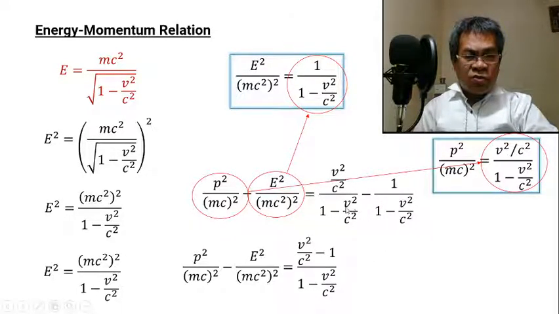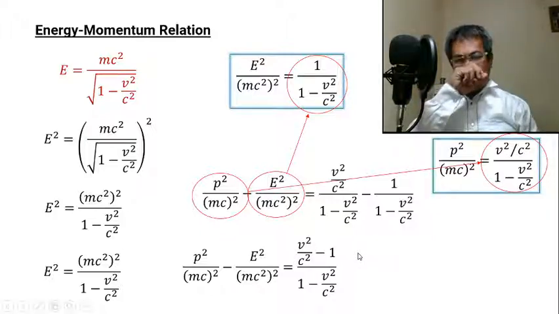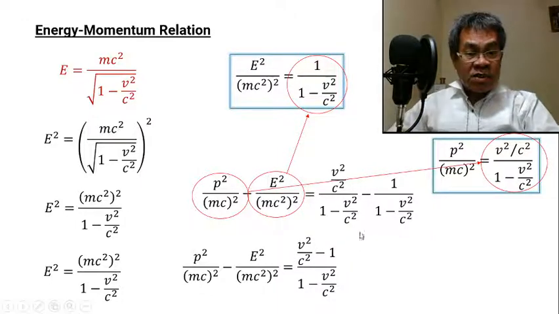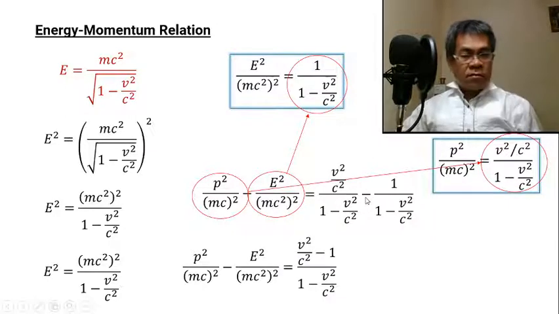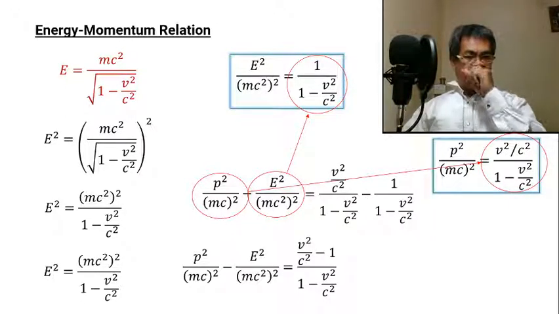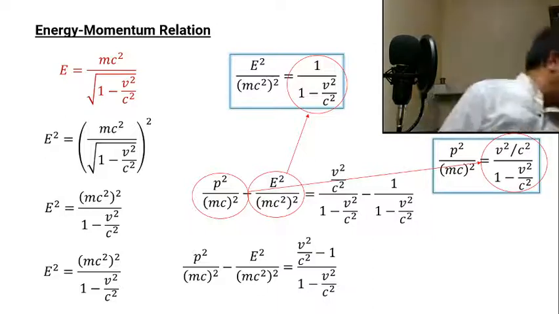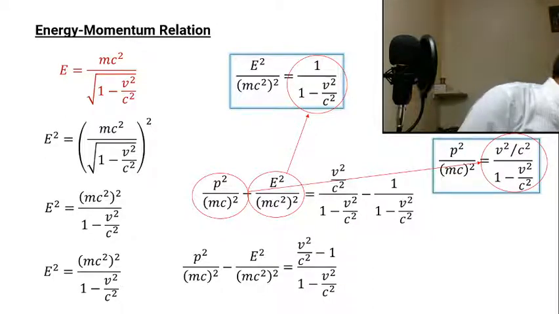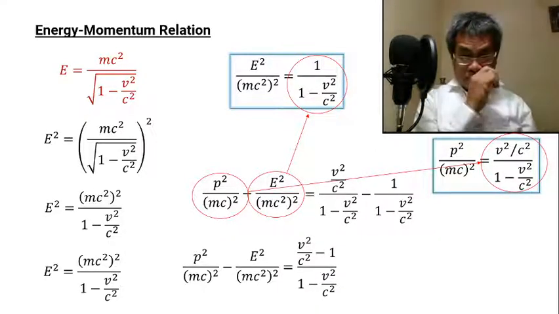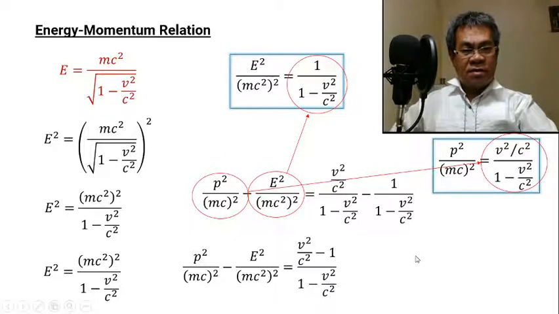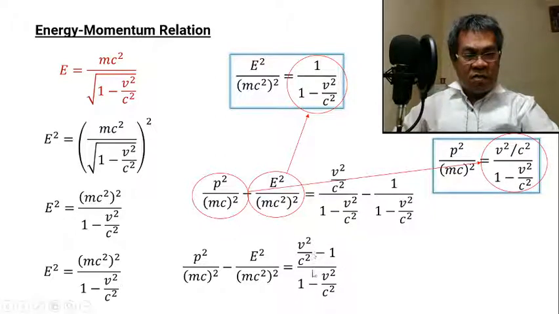Okay, then next is the common denominator. Remember. So therefore this will become 1 minus b squared over c squared. Then in the numerator you have to subtract the b squared over c squared by 1 because this is minus. Take note that they are almost the same.